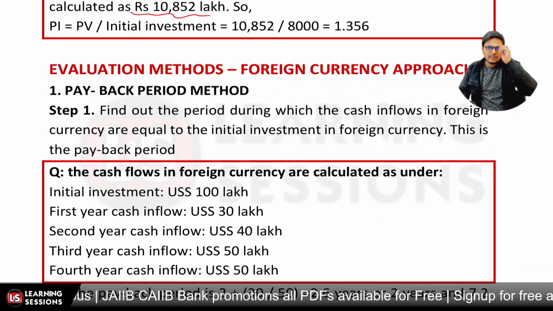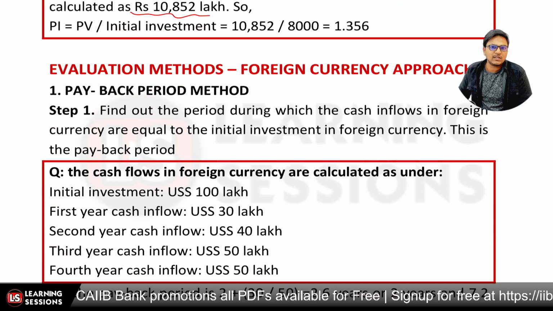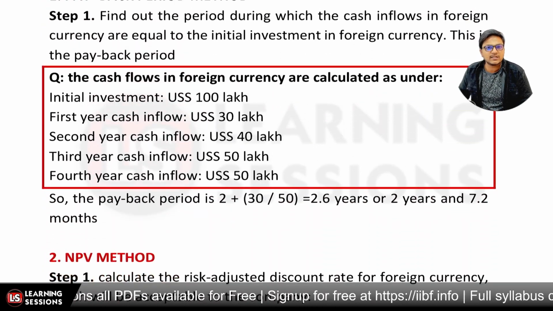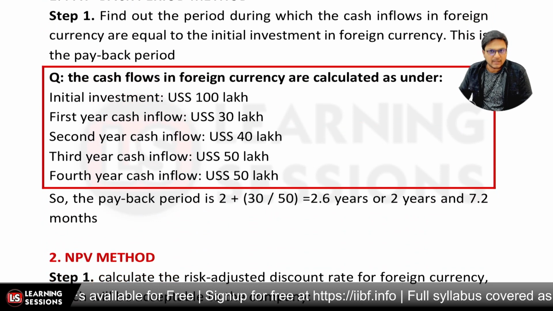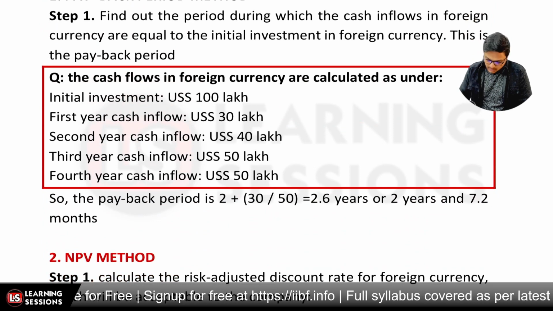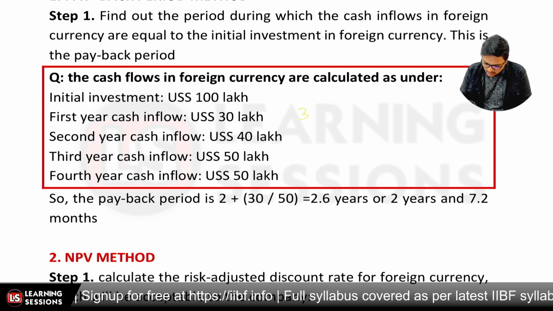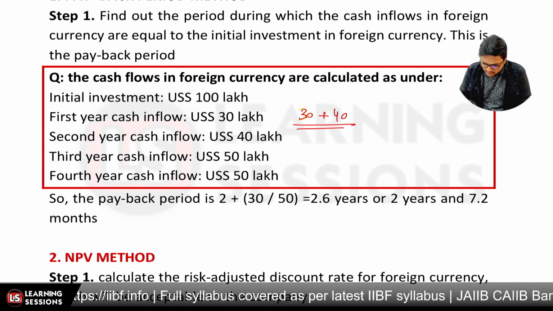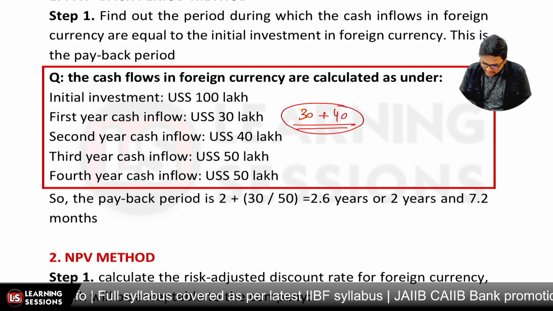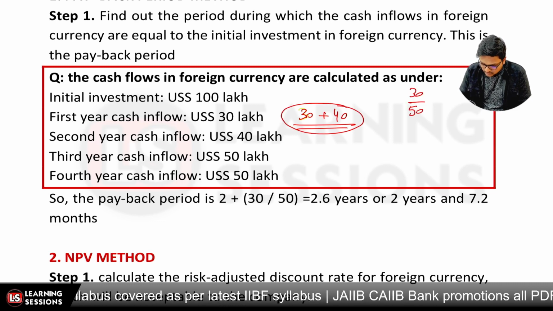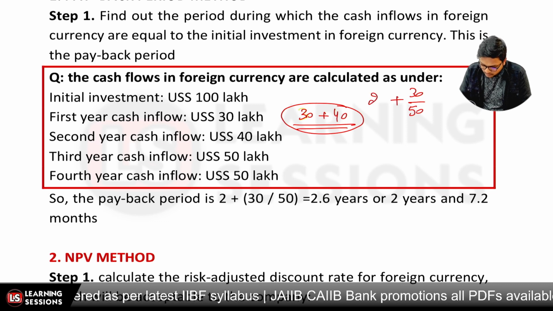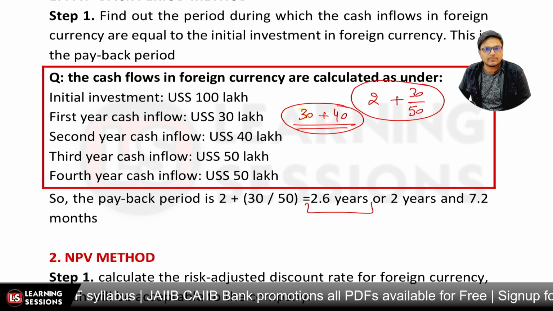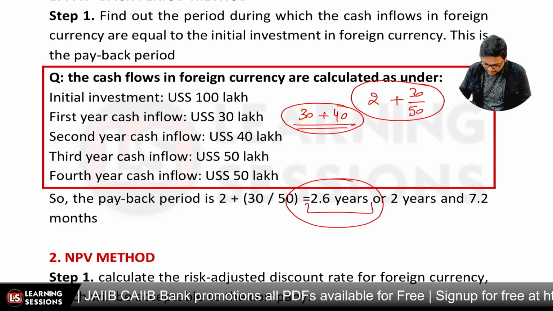So first of all, it's related to payback period. We are provided with the initial investment USS 100 lakhs, and first year, second year, third year, fourth year data is given, and we have to calculate the payback period. Now payback period would be equal to what? We basically got 30 lakhs plus 40 in the second one, and we are left with 30 lakhs, and 30 lakhs are to be covered from the 50 lakhs. So this would be equal to 2 plus 30 divided by 50, that is equal to 2.6 years. So that is actually the payback period, right?